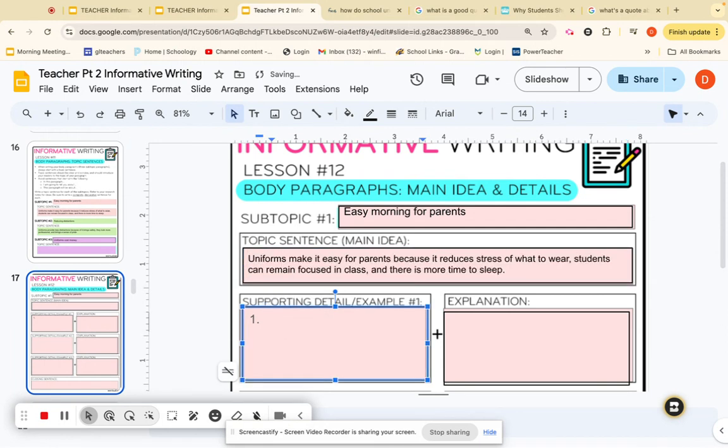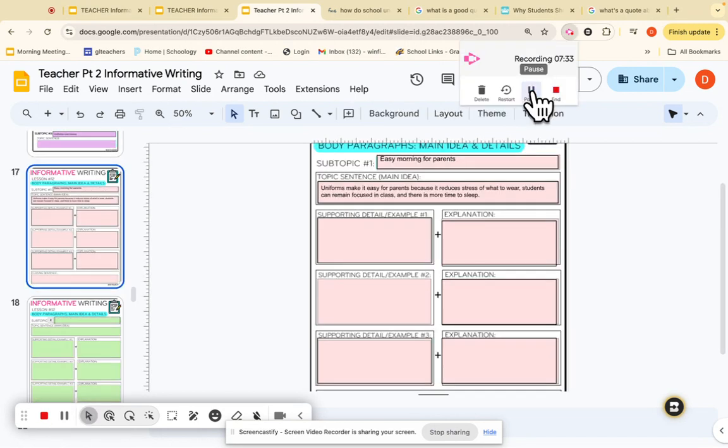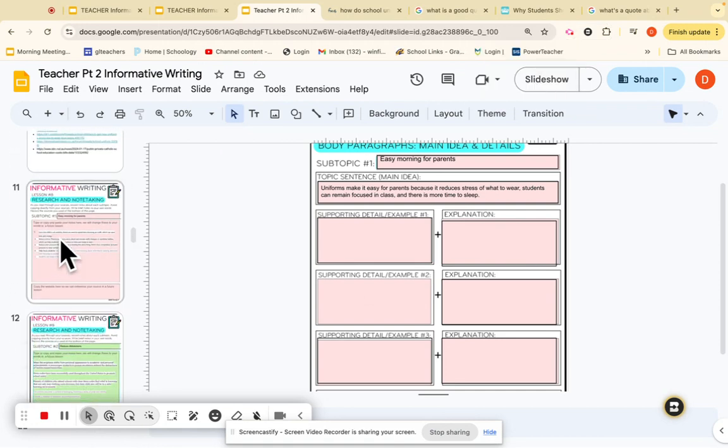Now, what I want you to do, I'm going to back out of this and look at this. I'm going to see this right here: supporting detail, example 1, 2, and 3. All we're going to do is get 3 facts from our research, place them in here, and then we're going to create our own sentences. This is where our writing comes into play because we've done all of the research.